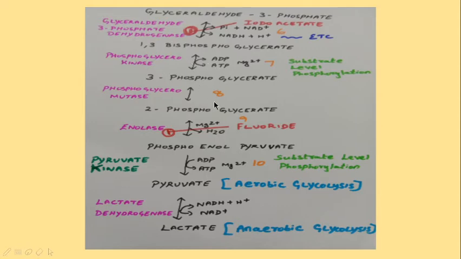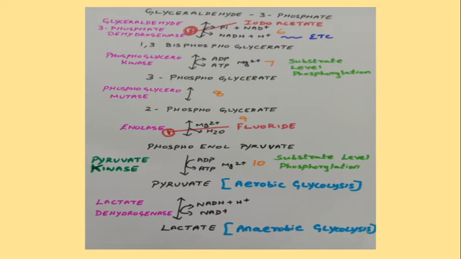It is an example of substrate level phosphorylation, because without the involvement of the electron transport chain, ATP is generated here. Whereas in the sixth step, NADH enters the electron transport chain to produce 3 molecules of ATP. In the seventh step, without the involvement of the mitochondrial electron transport chain, it generates ATP.